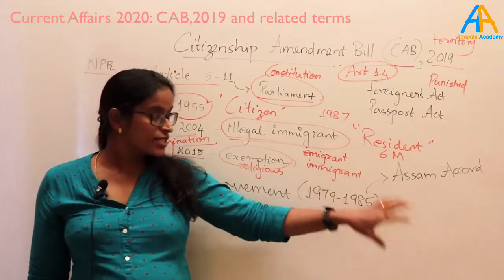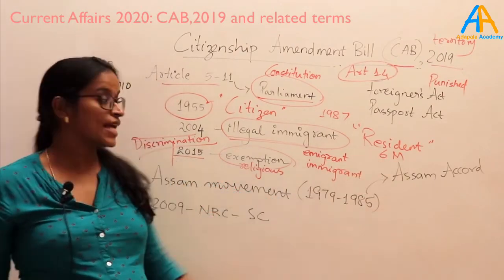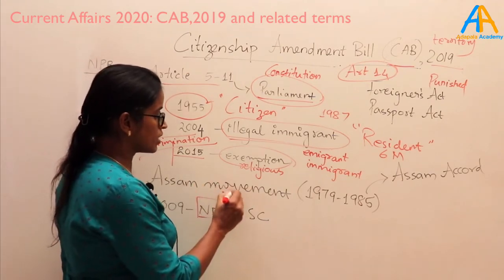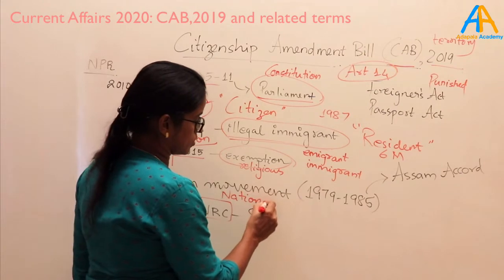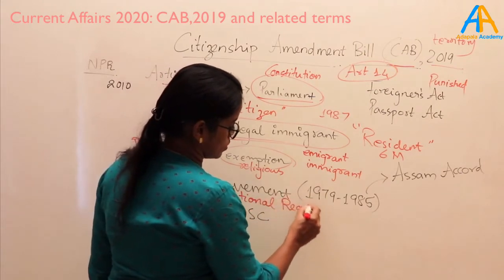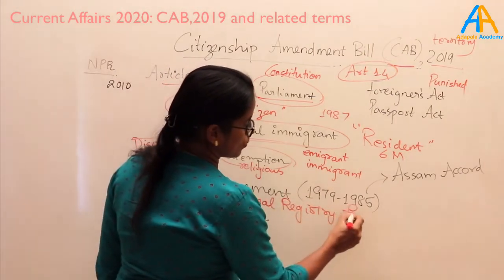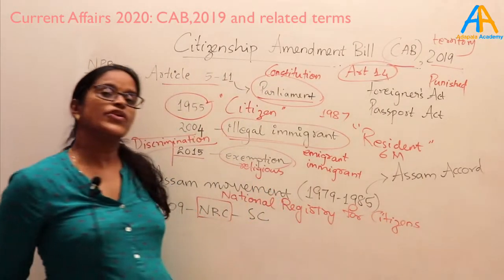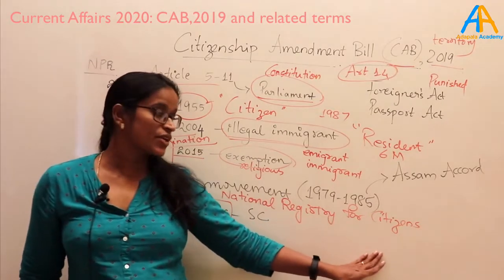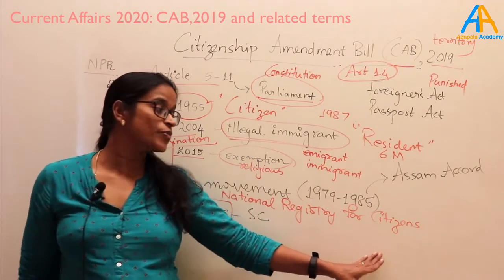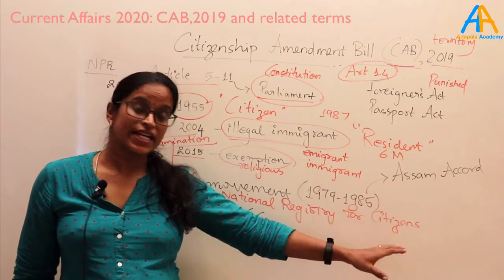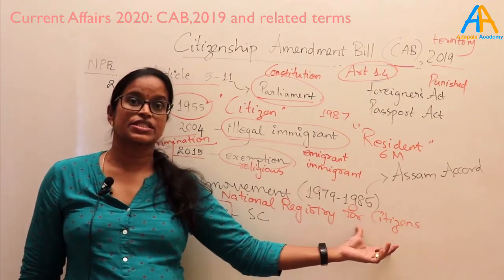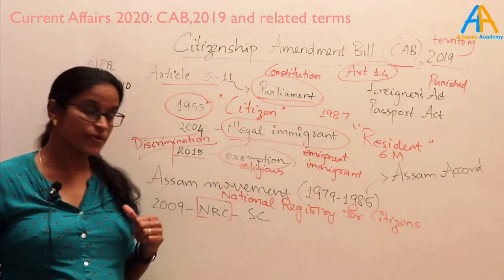Now let us come to the other issue we are hearing along with this, that is NRC, the National Registry for Citizens. How will we know who are the citizens of this country? We have crores of population, so we need a central registry. Who will be included in the National Registry for Citizens? That will be defined based on this citizenship law, right?